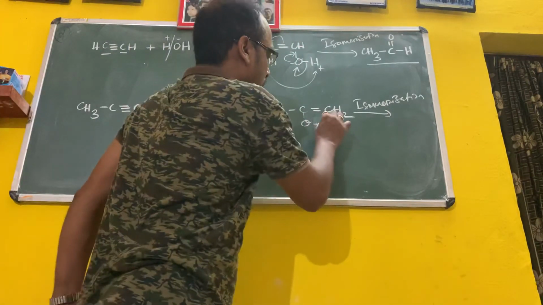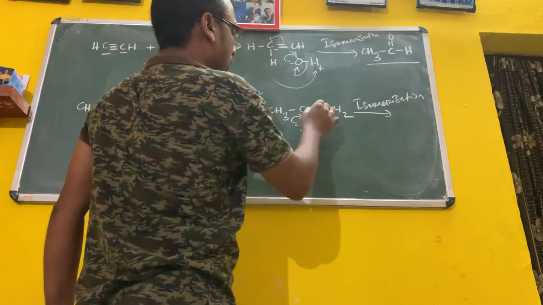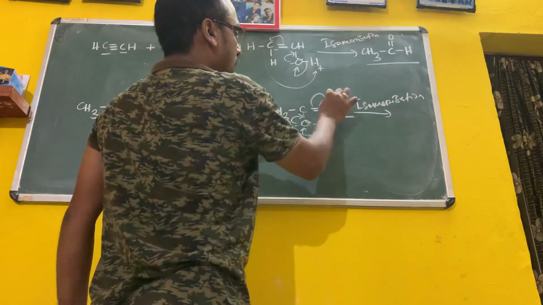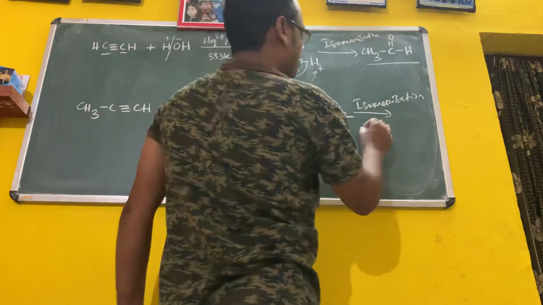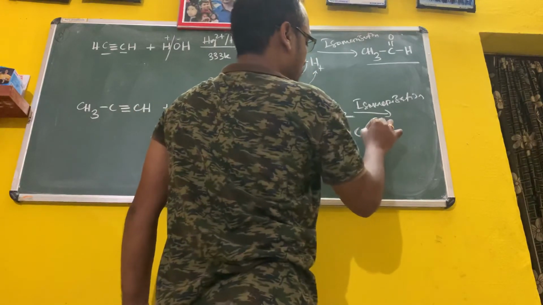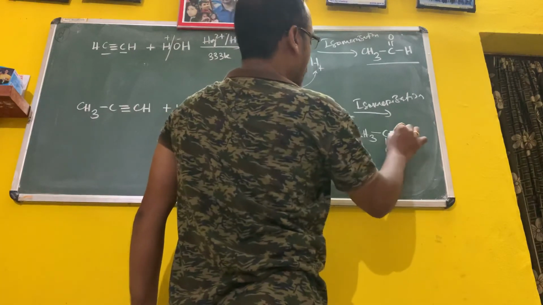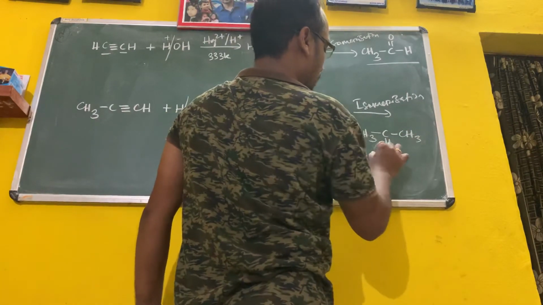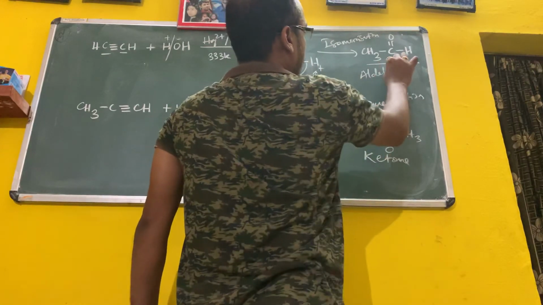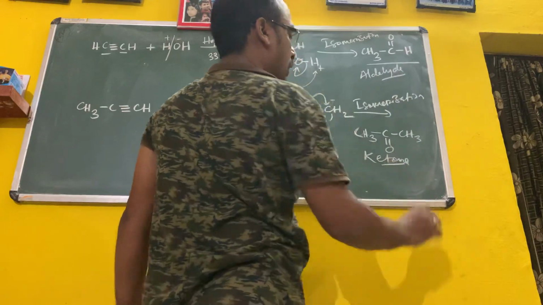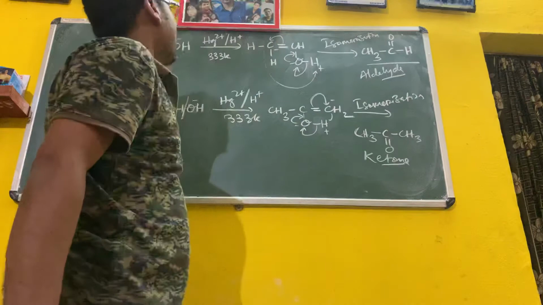H will become negative, negative will return. Then it will become a double bond, and this one is negative, this one is positive. It will become CH3. So what is the product? CH3 C double bond O CH3, a ketone. So these are all about the preparation of aldehydes and ketones.